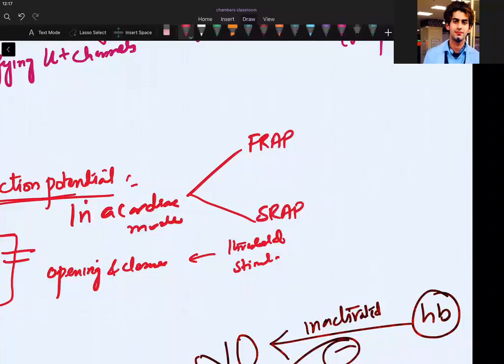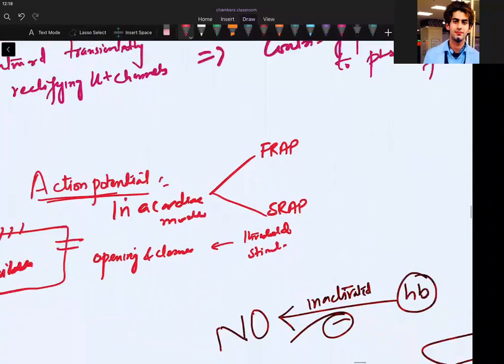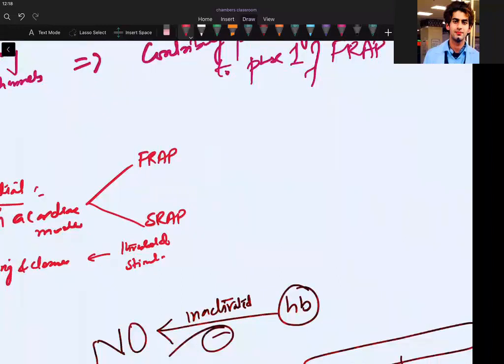So please write it in the notebook and understand it here only. Otherwise your life will become tough, difficult. You won't be able to understand anesthesia if you don't know this concept. You don't know how an anesthesia will work. So it's incumbent on you to understand FRAP and SRAP.